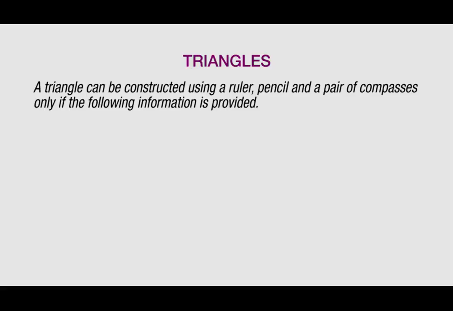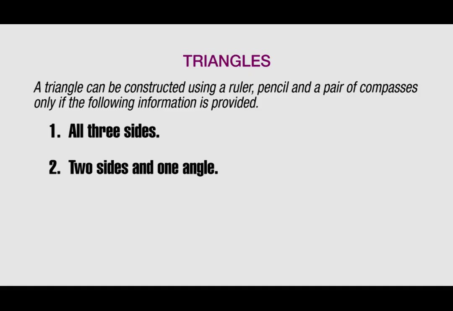Let's look at triangles. A triangle can be constructed using a ruler, a pencil, and a pair of compasses only if the following information is provided. 1. All the 3 sides are given. 2. 2 sides and 1 angle. And then 3. 1 side and 2 angles. Let us illustrate these constructions with an example each.